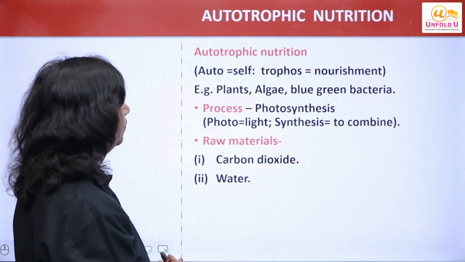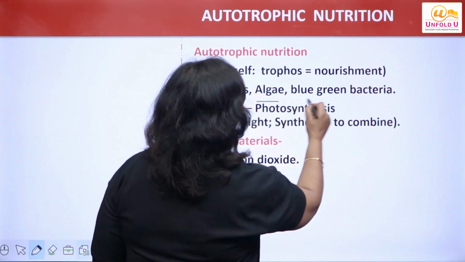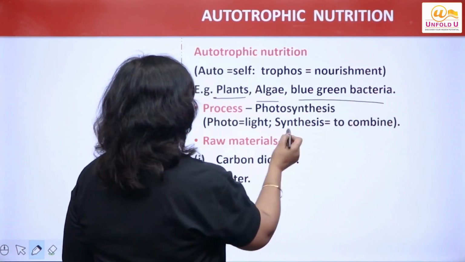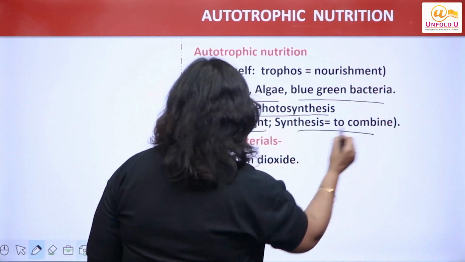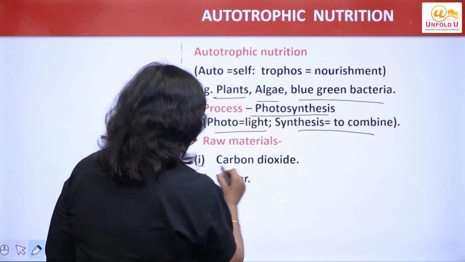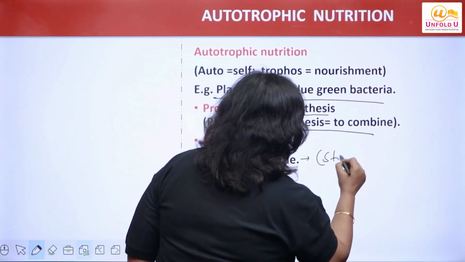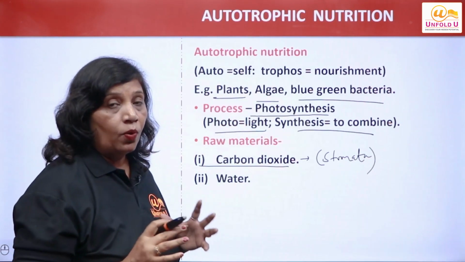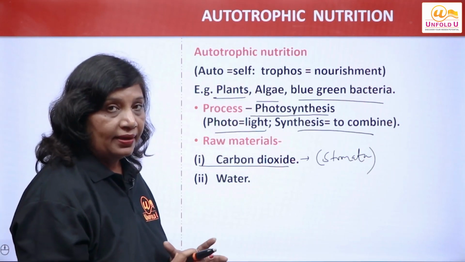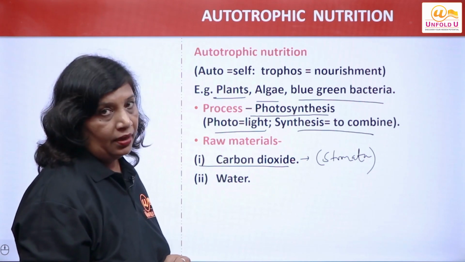Next, autotrophic nutrition. Examples of organisms are plants, algae, blue-green bacteria. Right? They do what? Photosynthesis. What are the raw materials they are using? Carbon dioxide. Carbon dioxide is obtained through stomata. Actually, stomata are the tiny pore-like structures present in the leaf, which help to obtain carbon dioxide from the air.